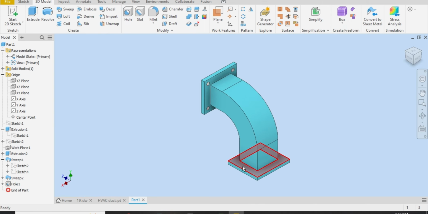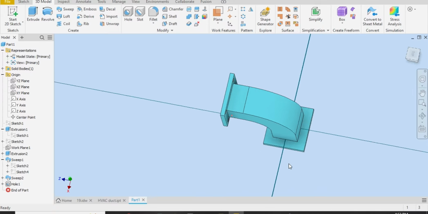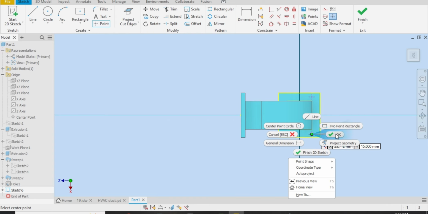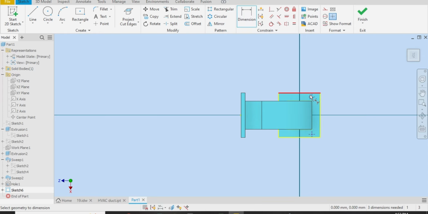Now create sketch here. Let me project cut edges. Let me choose the point here and also here. Okay, let me select dimension, select this point. This is 6.5, 6.5, and also from this.